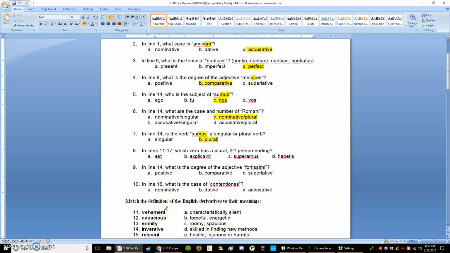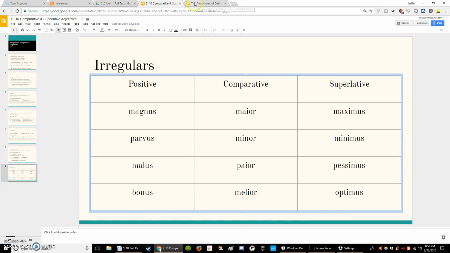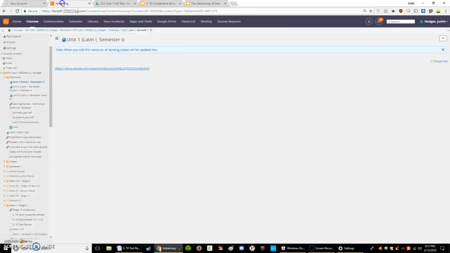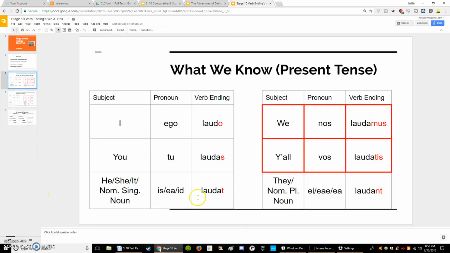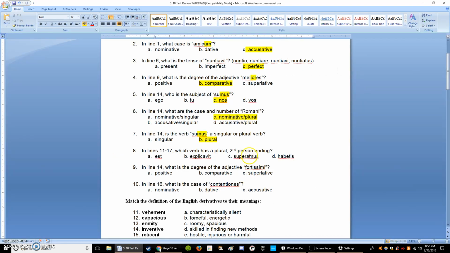Okay, number 8. In lines 11 through 17, which verb has a plural second person ending? If we go back and look at, I don't have that one. I'm going to pause this real quick, guys. All right, well, we're back. So the question that we were answering was which verb has a second person plural ending?